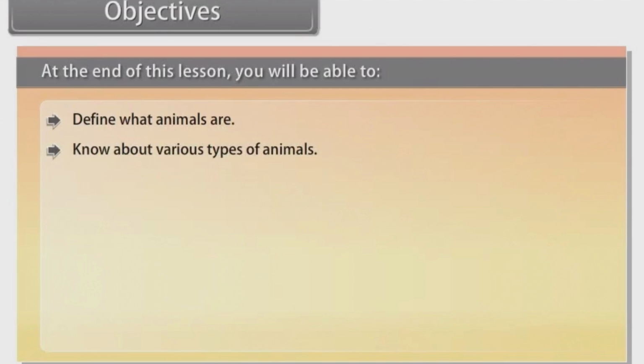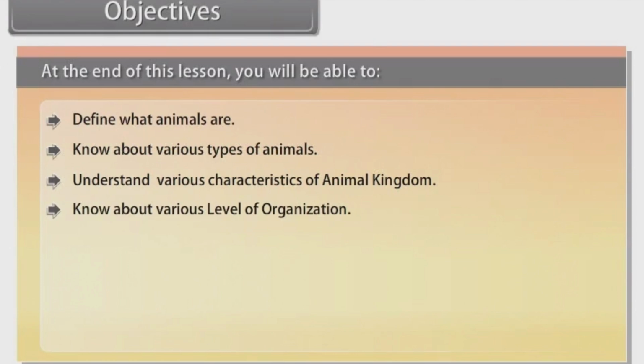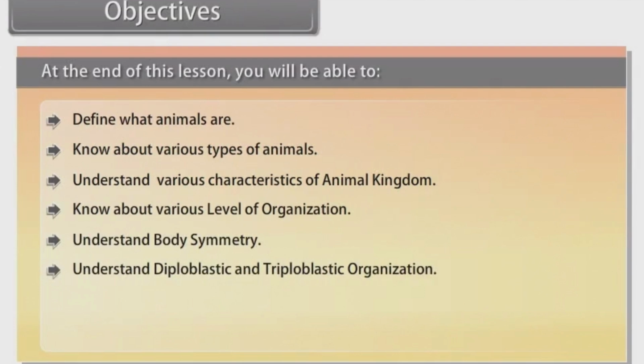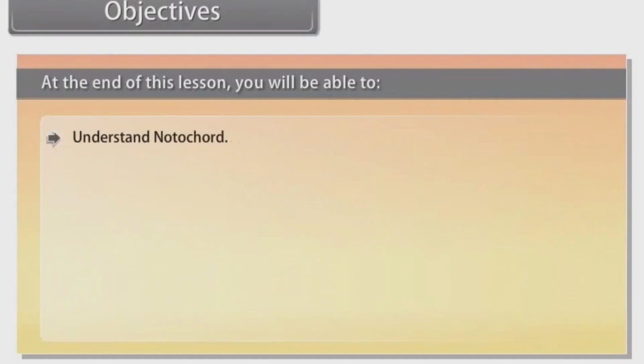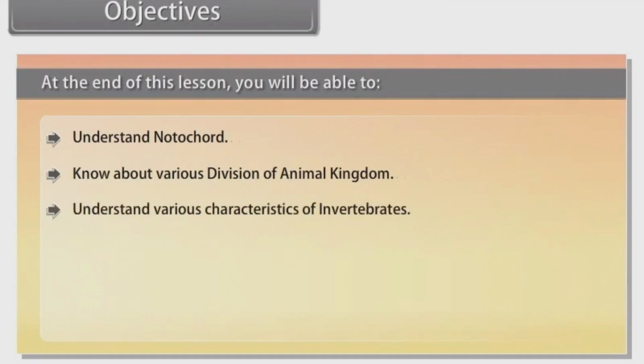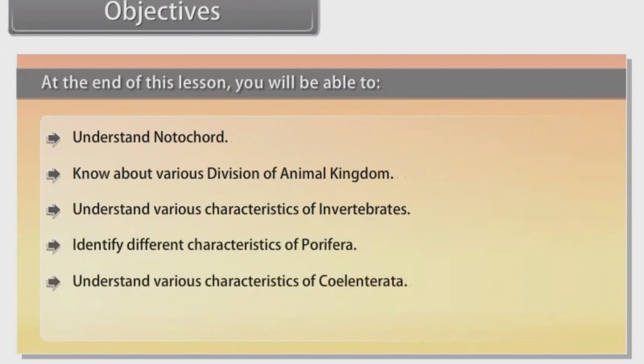At the end of this lesson, you will be able to define what animals are, know about various types of animals, understand various characteristics of animal kingdom, know about various levels of organization, understand body symmetry, understand diploblastic and triploblastic organization, know about Phylum, understand segmentation, understand notochord, know about various divisions of animal kingdom, understand various characteristics of invertebrates, identify different characteristics of Porifera, understand various characteristics of Coelenterata, identify different characters of Ctenophora.